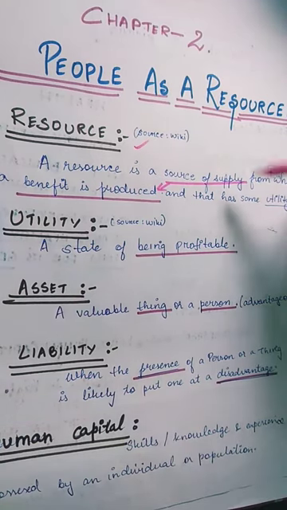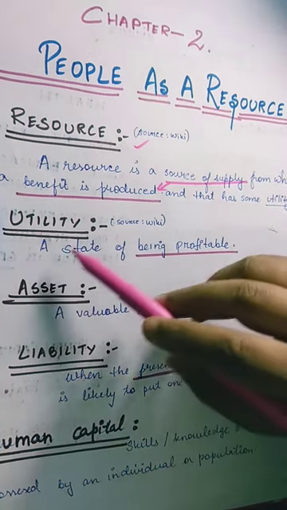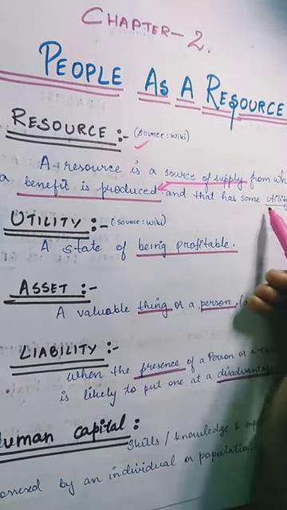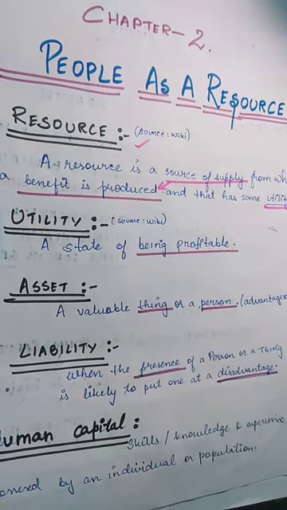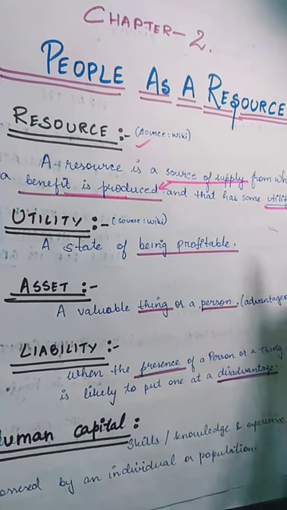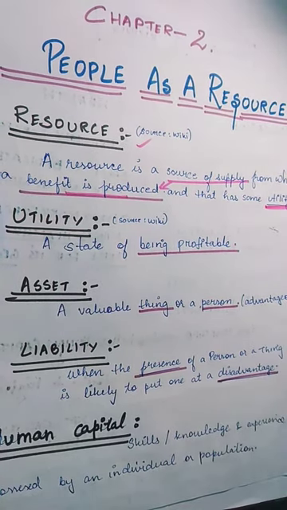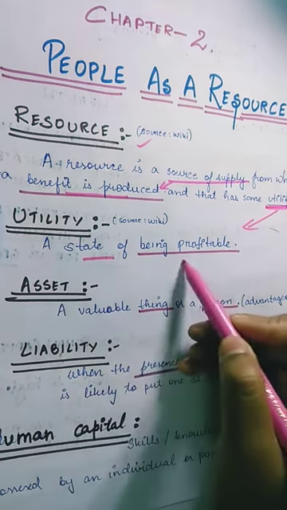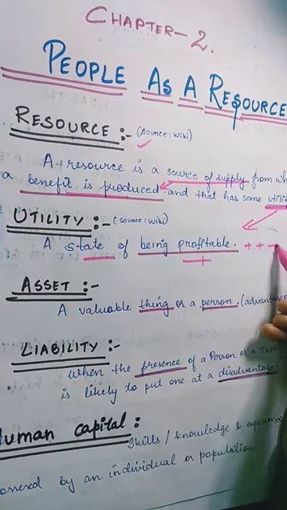Resource is a source of supply from which a benefit is produced and that has some utility. So in simple words, a resource is a source of supply from which we get benefit and which also has some utility. When we say utility, what do we understand by utility? Utility is nothing but a state of being profitable.